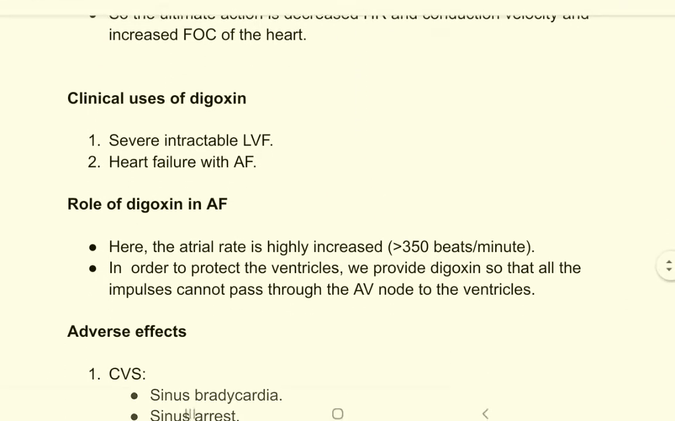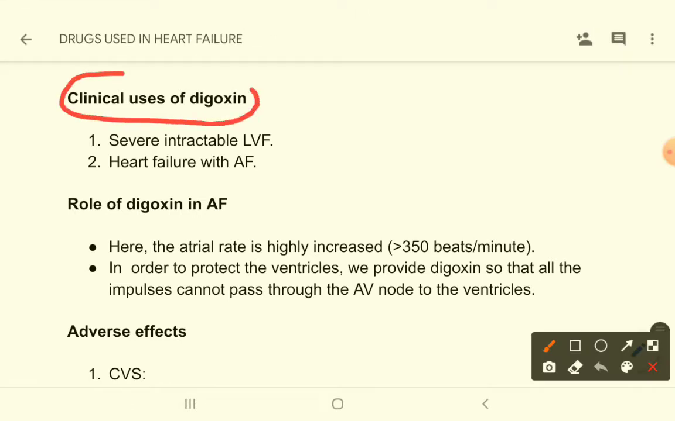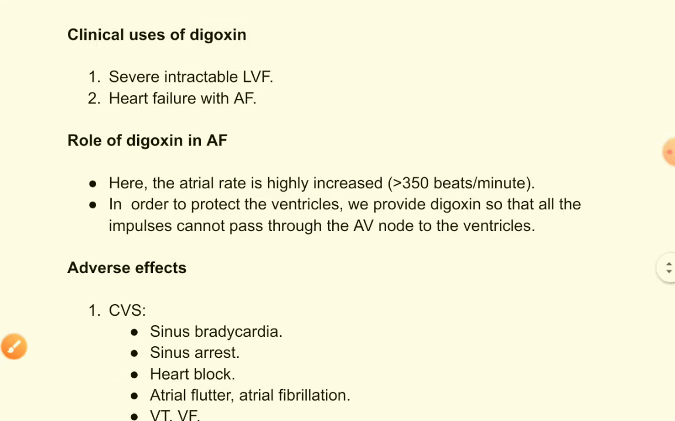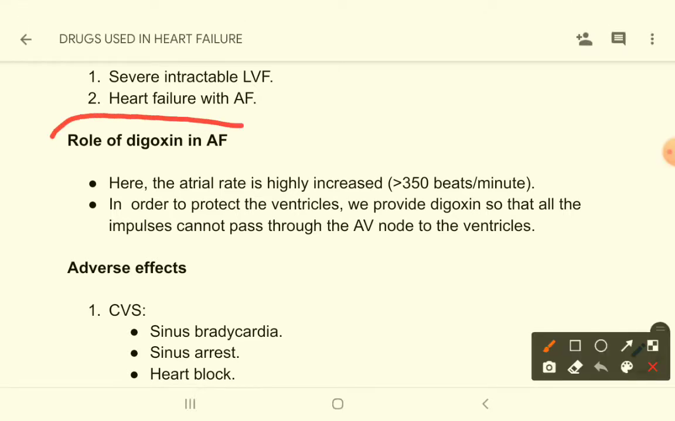Let's see the clinical uses of digoxin. You can use digoxin in severe intractable left ventricular failure where the heart muscle is very weak, and also in heart failure with atrial fibrillation, where heart failure is associated with atrial fibrillation. Now why do we use these drugs in atrial fibrillation? Because here the atrial rate is highly increased. You see, very high atrial rate.